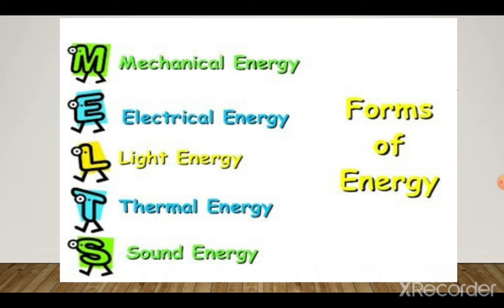So some conversions of energy. We are going to give you some examples of how energy can be converted from one form to another form. When we light a candle, okay, it converts the chemical energy of wax into heat and light energy. So this is how the energy changes its form. It can never be created or destroyed. So do revise the same topic from the book itself.